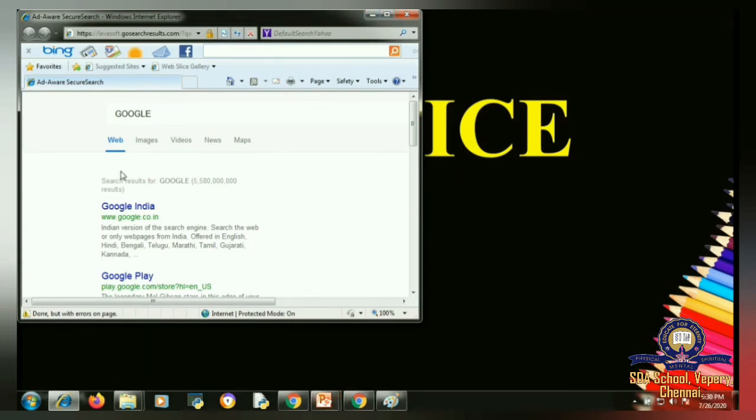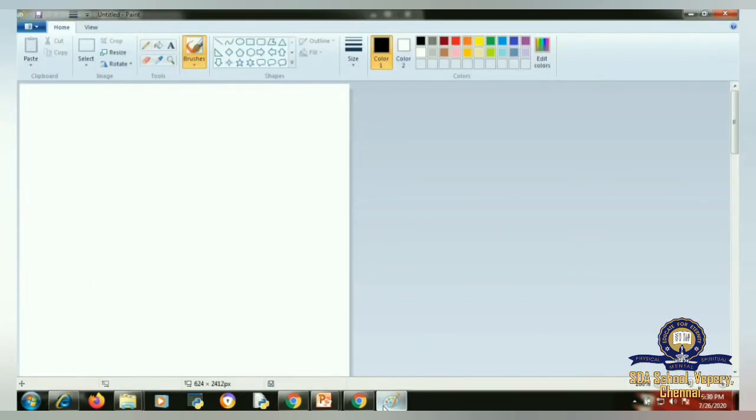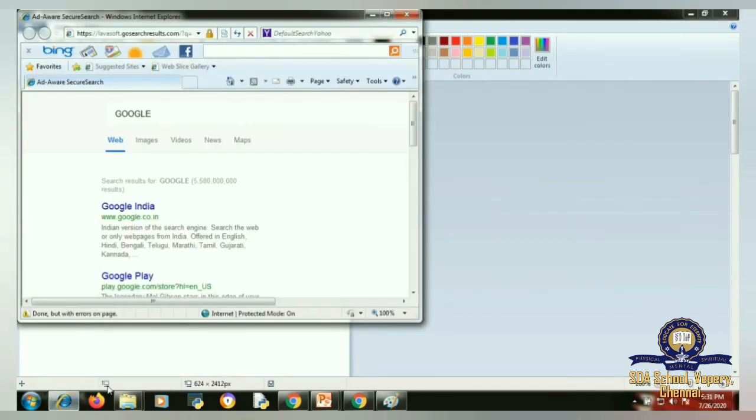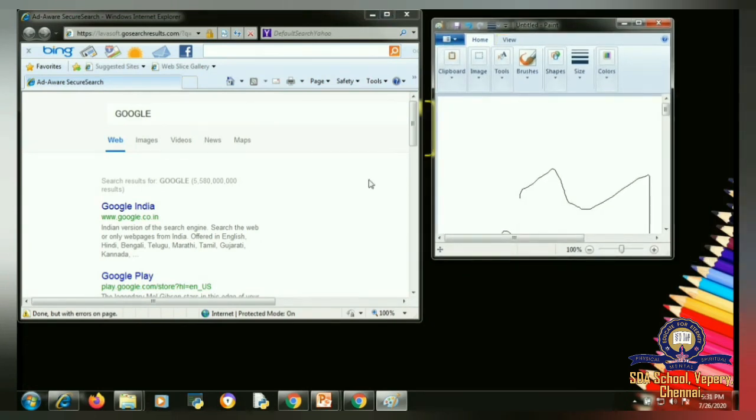Understood? Now I'm going to maximize the screen, or I'll just keep it in this screen view itself. I'm going to alt the tab. Okay, shift the tab here. Can you see my mouse? So here I have the Paint window. I can click on that Paint window. Once again, I'm working in this Paint. Anything you want, you just do it here. Finally, I'm going back to Internet Explorer. By a single click, I'm opening Internet Explorer and I'm working parallelly on two tabs. Can you see this? Two tabs. So like this, multiple tabs I can open and work on at the same time.